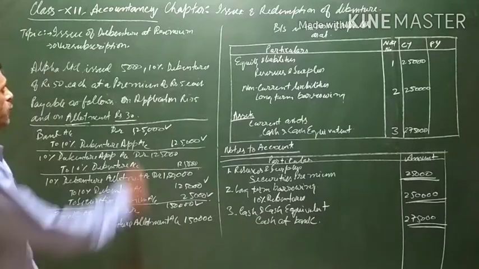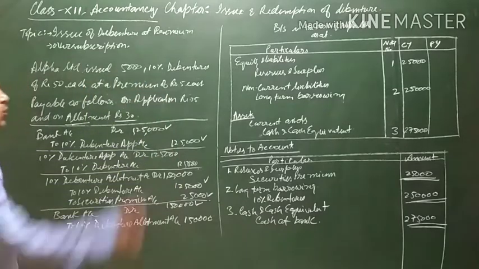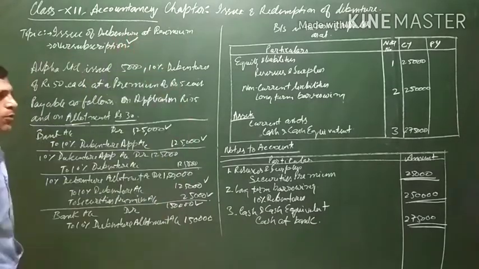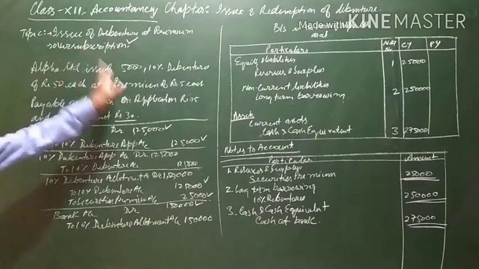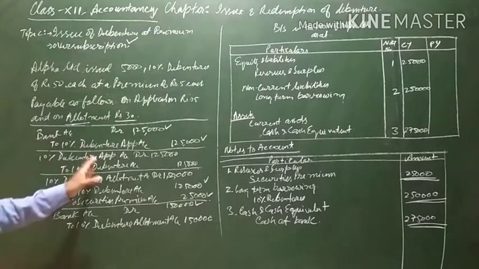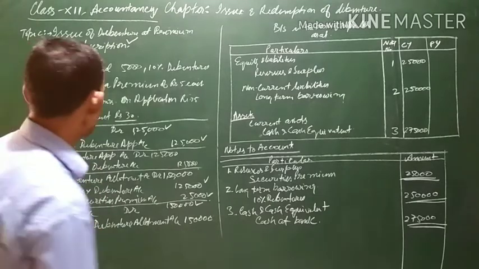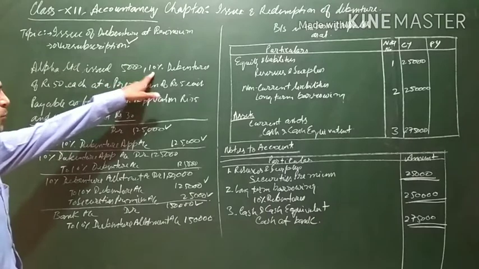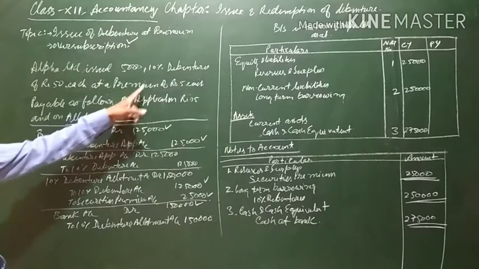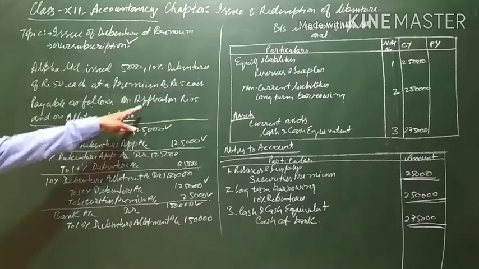Now we will modify this question, because I told you about what happens in case of oversubscription. Let us modify this question and we will pass the generalities here itself. Assuming that Alpha Limited issued 5,000 10% debentures of ₹50 each at a premium of ₹5 each, payable as follows.